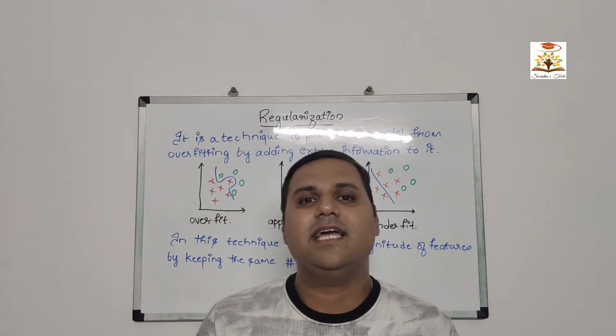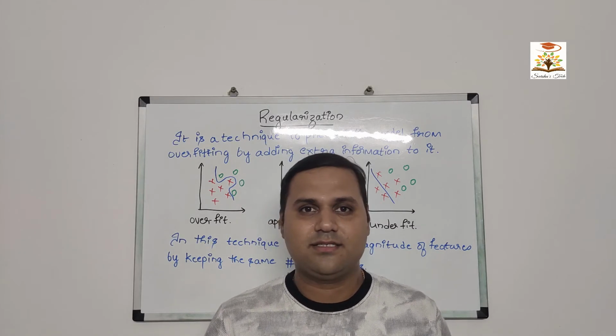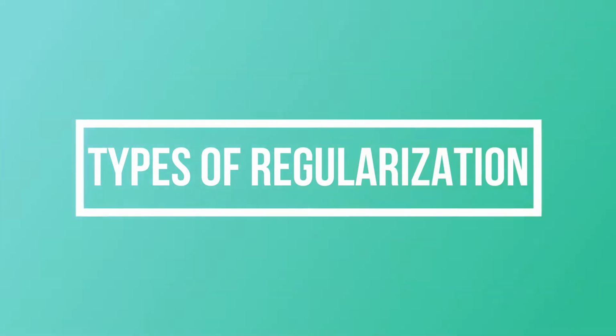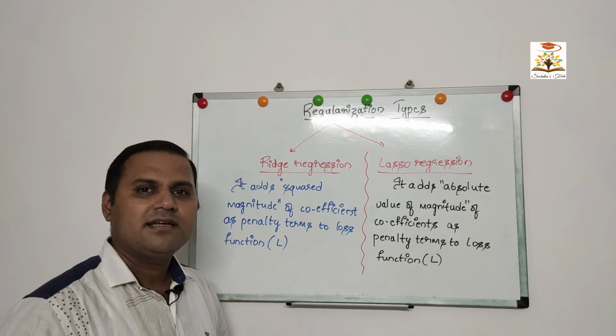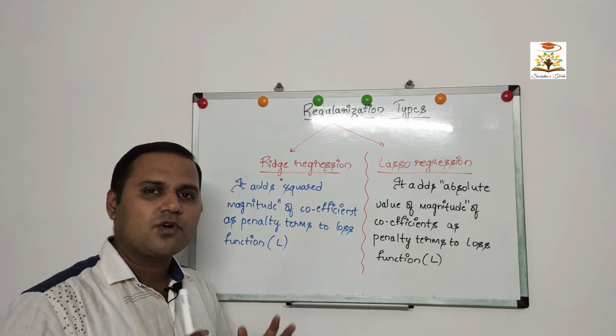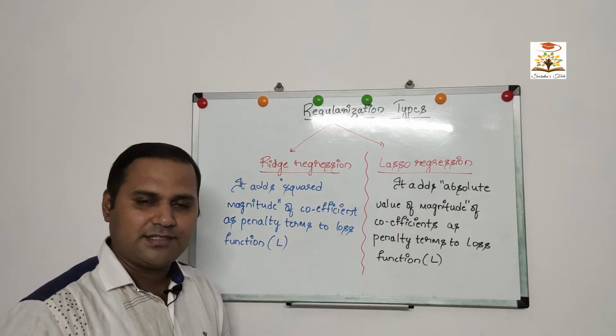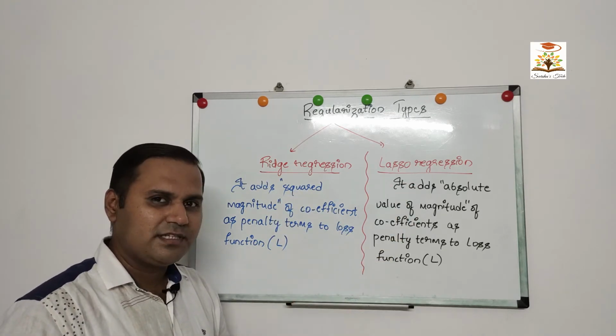Now, let us understand the types of regularization techniques. There are many types of regularization techniques. Let us understand the most common techniques, that is ridge regression and lasso regression. Now, what is the difference between these two?